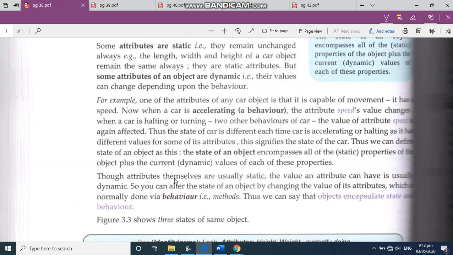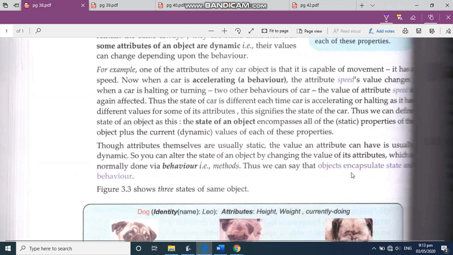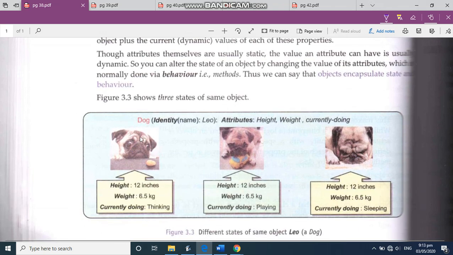Now, if it is clear from here, then we move ahead. Objects encapsulate state and behavior. Any object, let's say here is one identity, a dog. Attributes are height, weight, and what the dog is currently doing. Now see, height and weight values are given. All the dogs are of the same category, so they have the same thing. But currently doing, this is the same dog, thinking, now playing, now sleeping.